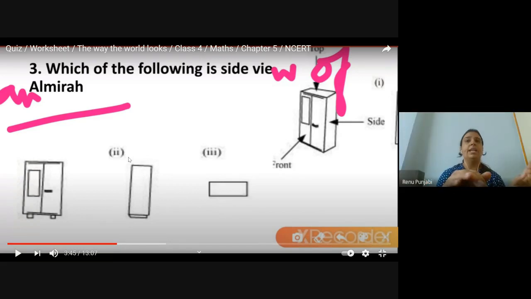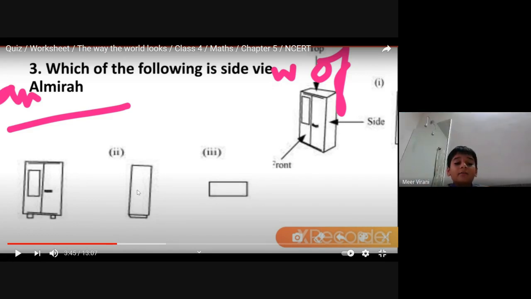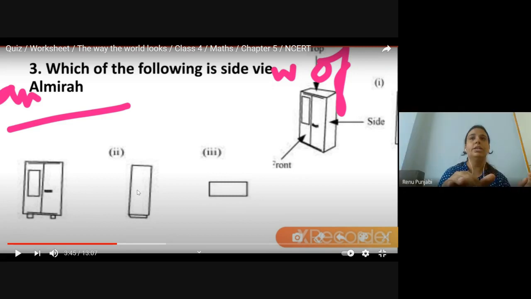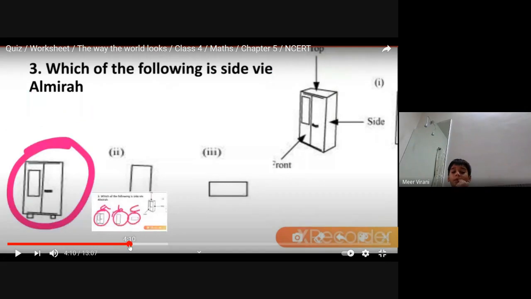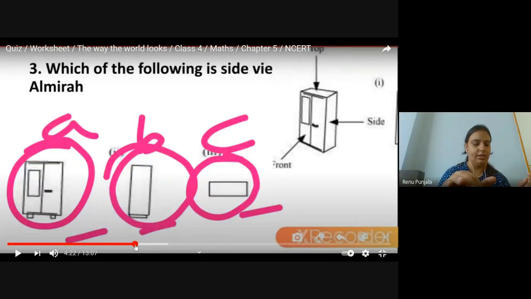Next, Mir Virani. Mir, which of the following is a side view of the almirah? The first, this is the almirah, and you can see the different 3 sides. So this is the front. Ma'am, the second one. Which is the side view. Yeah, second one. Side view, second one. Now I will go to the next child.